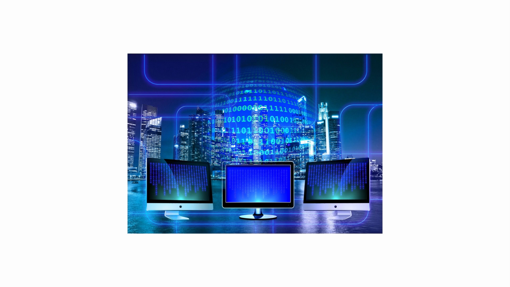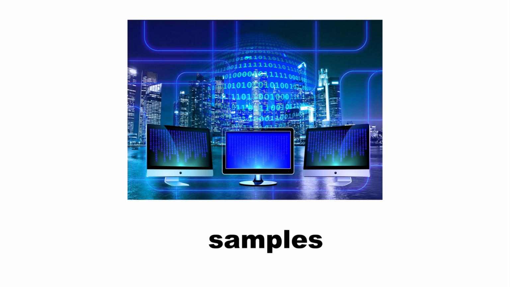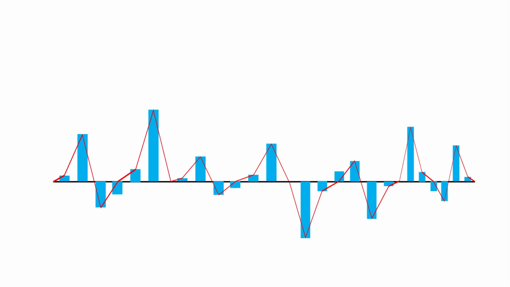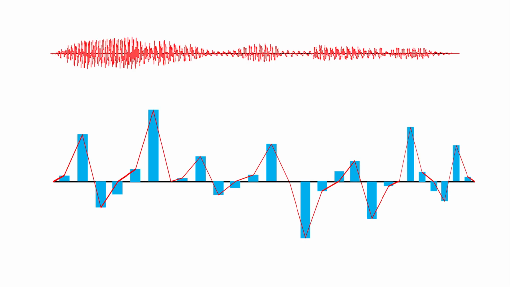If you weren't already aware, music is encoded on computers by using something called samples, which are basically numbers in a row. These numbers represent the height of what we call a waveform, which is a visual representation of a sound wave. You can kind of see here how a whole bunch of these samples can eventually be combined to represent an entire piece of music, which is the basis of how my project was possible.